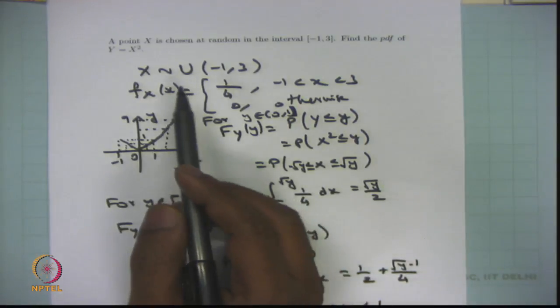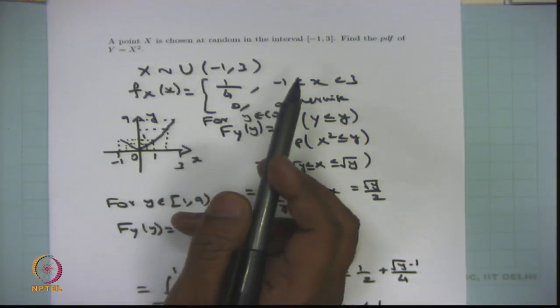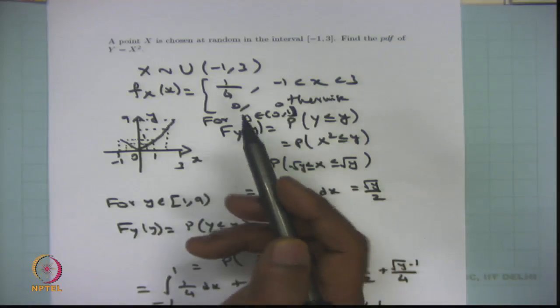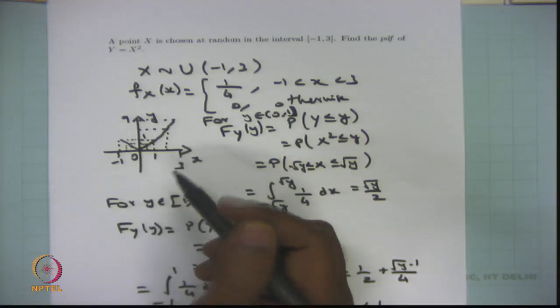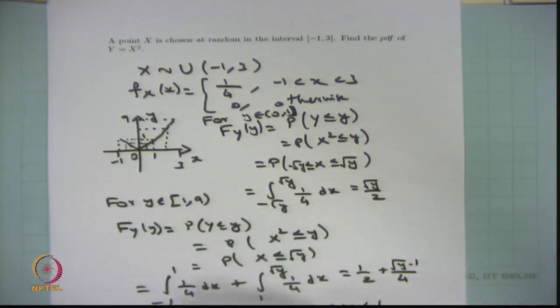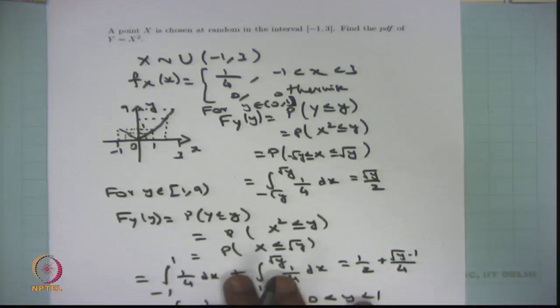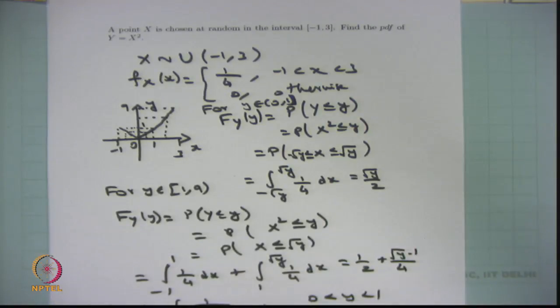If the question is the point is chosen at random in the interval 1 to 3, then the interval is going to have only one inverse, then also the problem is going to be in a different form. So, because of minus 1 to 3, in some portion it has two inverse images, in some portion it has only one inverse. Therefore, you are partitioning the interval into piece by piece, finding the CDF separately, then you are combining everything. We move into the next problem.